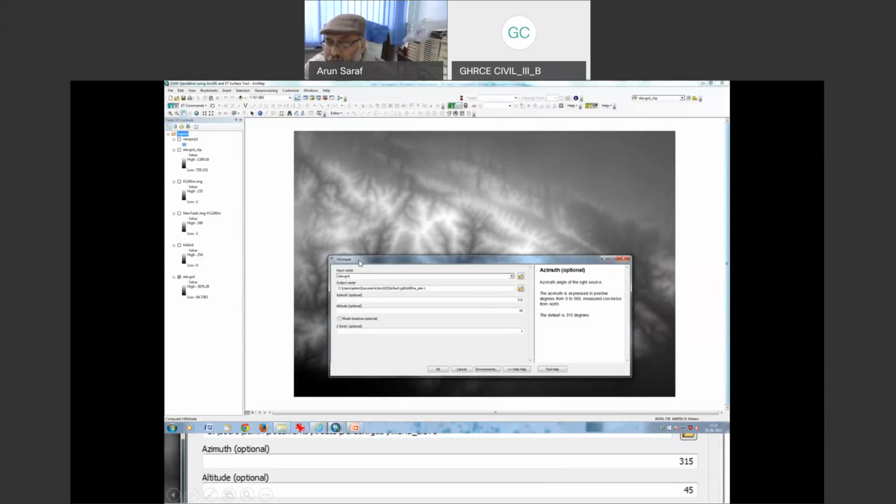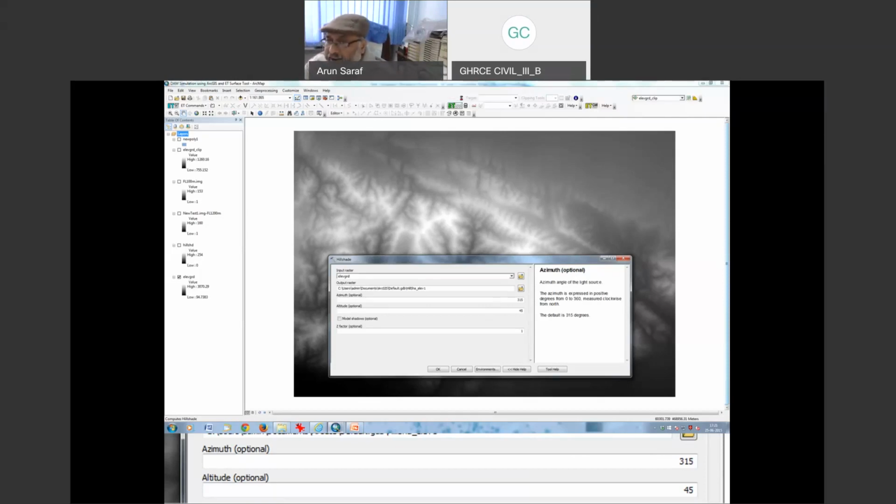If you go for this tool Hillshade, by default, the azimuth direction value will be 315. That means they are suggesting you put the illumination source in the northwest direction. When I asked the developer of this software why they keep a default value like this, and why not the southeast quadrant, they basically didn't have any answer.